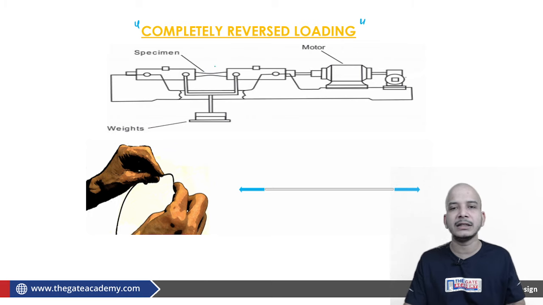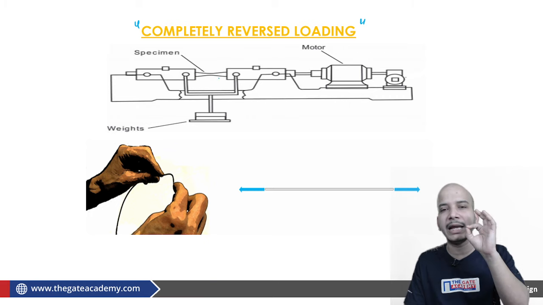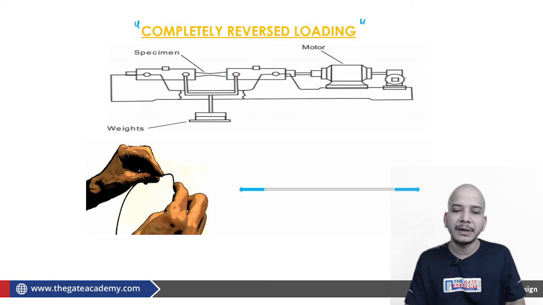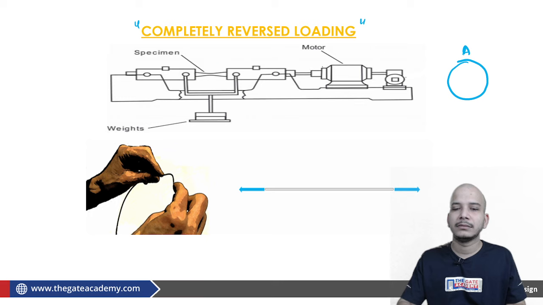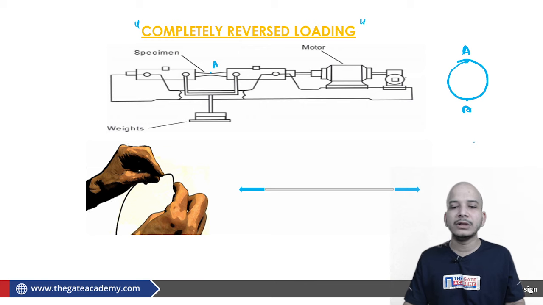Just simply understand that every element of the material is performing the completely reverse loading. Point A, when at top, is under compression. Point A, when it comes to the bottom, will come under tension. In the same way, it will happen again and again. Okay. So this is the scenario.